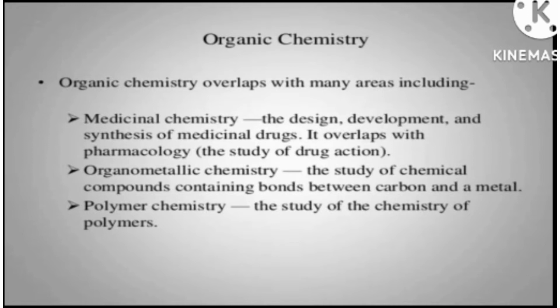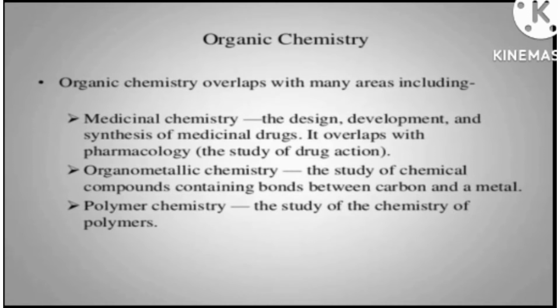Covalent bond is present between carbon and a metal. For example, in Grignard's reagent, there is a bond between carbon and magnesium. And we know that magnesium is a metal, so it will be covered in organometallic chemistry. All those types of bonds that are present between carbon and metal will be discussed in organometallic chemistry.